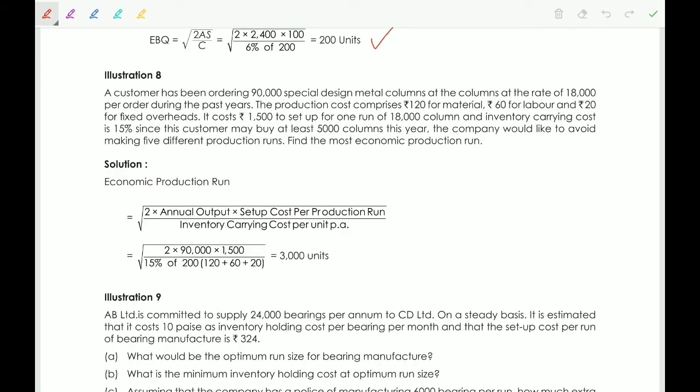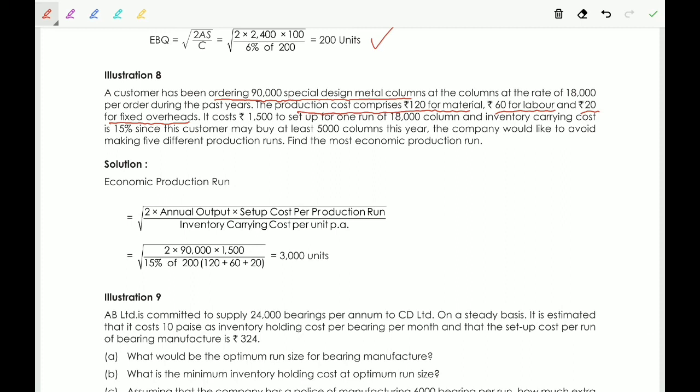A customer has been ordering 90,000 special design metal columns at the rate of 18,000 per order. So here 90,000 special design metal columns is the annual output, at the rate of 18,000 per order during the past years. Next, the production cost comprises 120 rupees for material, 60 rupees for labor, 20 rupees for fixed overhead. Here the price is given in parts, that means material, labor, overhead. We have to add all those items.